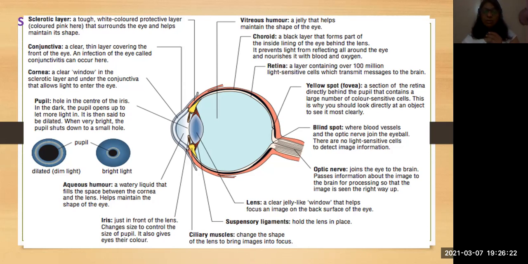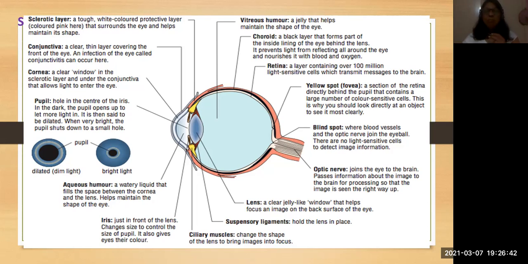It also gives the eyes their color. The color of the eyes is also because of the iris: green, brown, black, even honey color, blue. All these colors depend upon the iris.